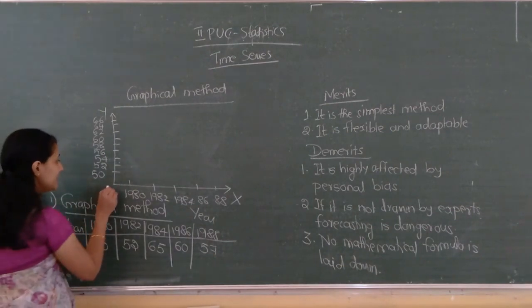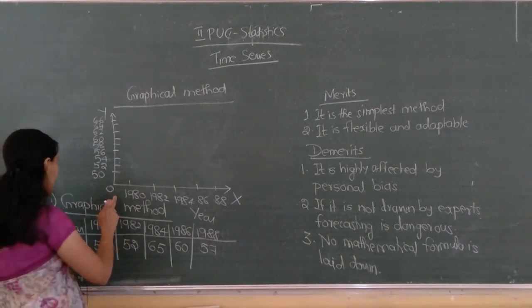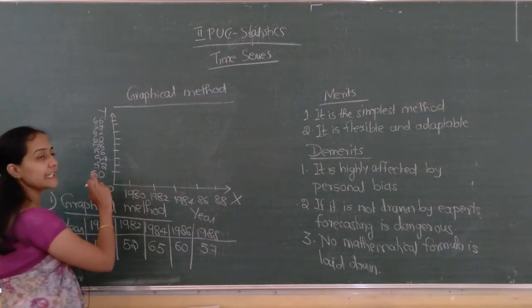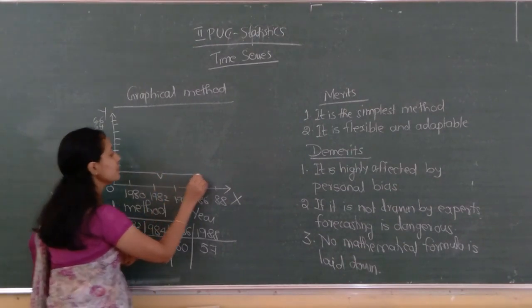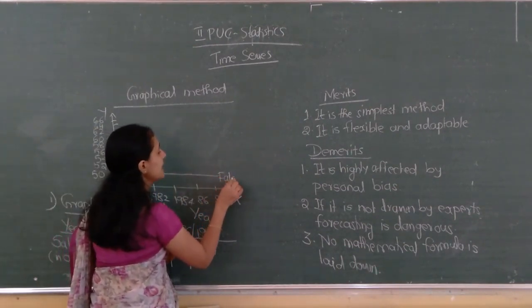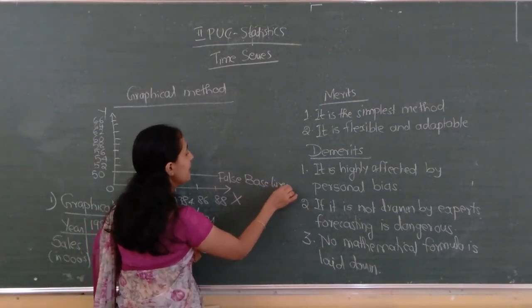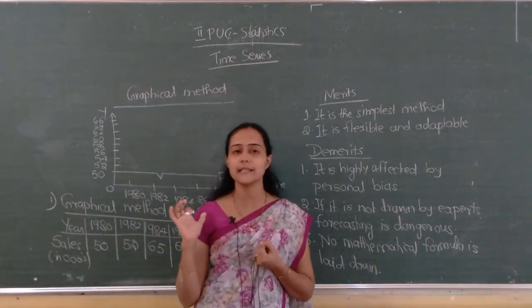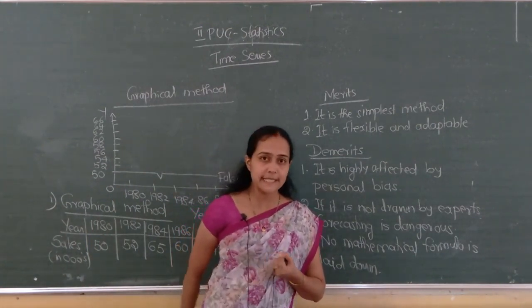So here this is actually the origin, 0, but the observations start from 50. What we have to do here is draw one baseline, which is actually a false baseline. Hope you remember why we draw this false baseline from your first year. Do you remember why we did?